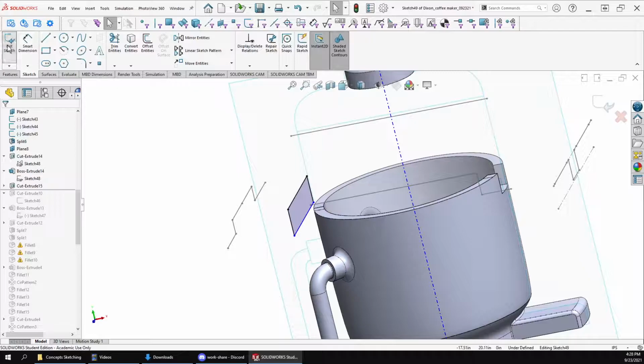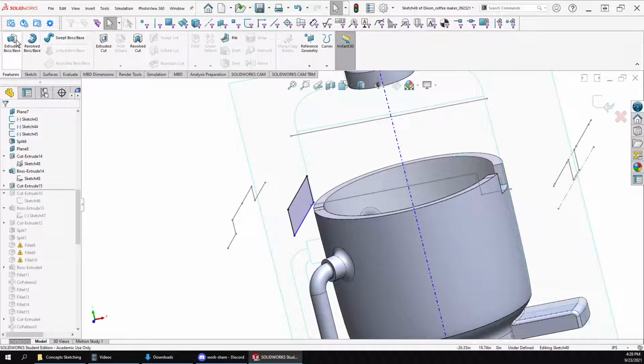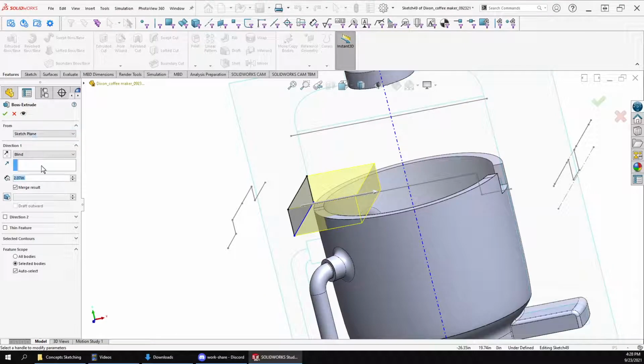So we'll do this exact same thing that we just did. We're going to go for an extrude. We'll go up to surface to get that inside. We want to merge the results.